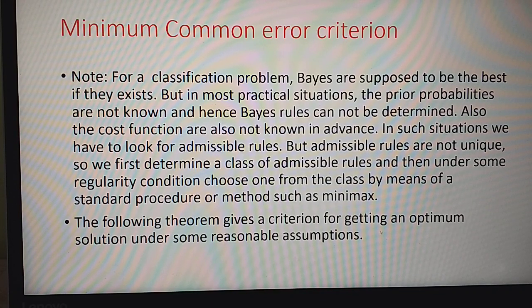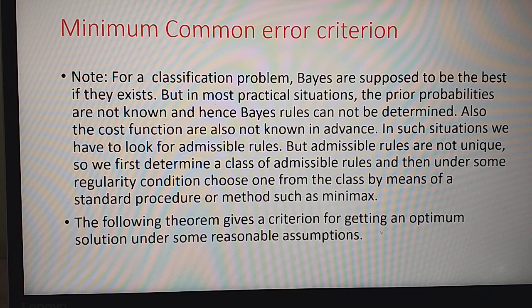Good morning, dear students. Today I will continue with a very important criterion called the minimum common error criterion for the statistical classification problem. First, let us have a brief note before the theorem. For a classification problem, Bayes rules are supposed to be the best if they exist.